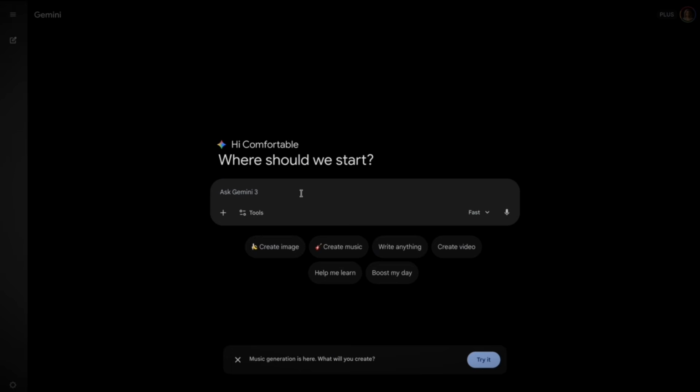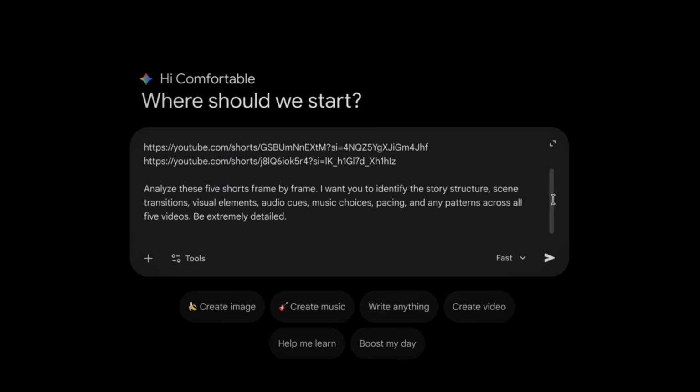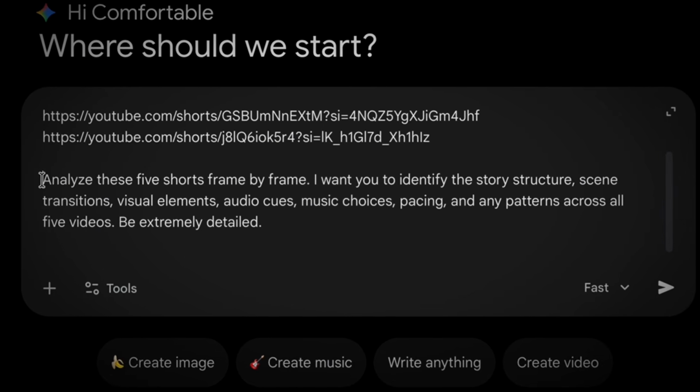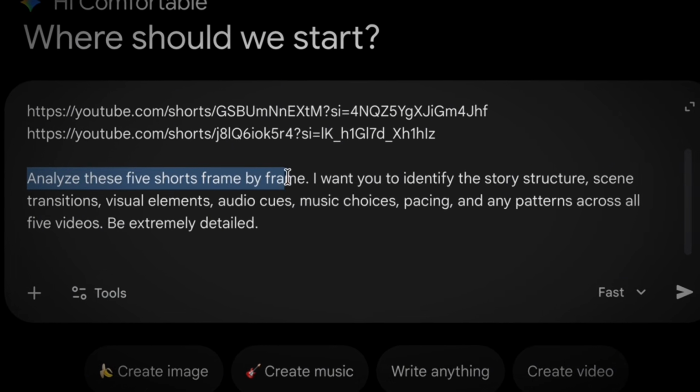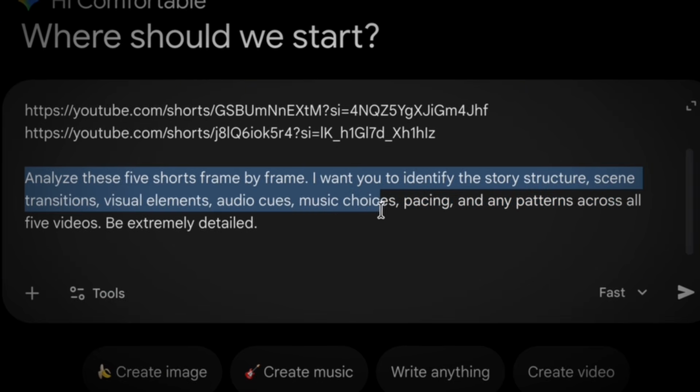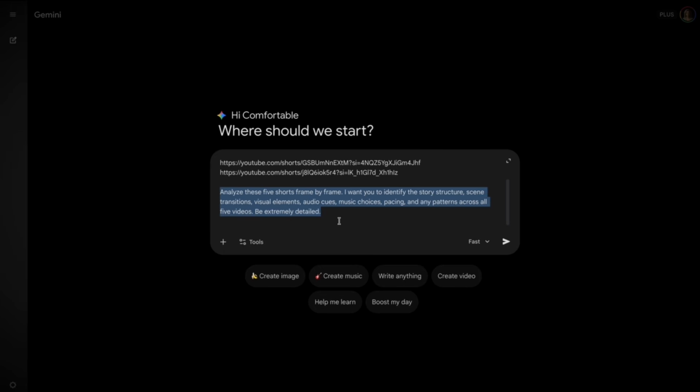Here's exactly what you're going to do. Paste all 5 video links into Gemini. Then give it this instruction. Analyze these 5 shorts frame by frame. I want you to identify the story structure, scene transitions, visual elements, audio cues, music choices, pacing, and any patterns across all 5 videos. Be extremely detailed.